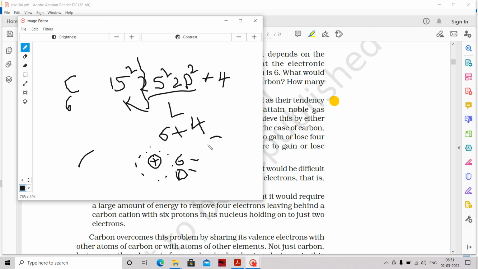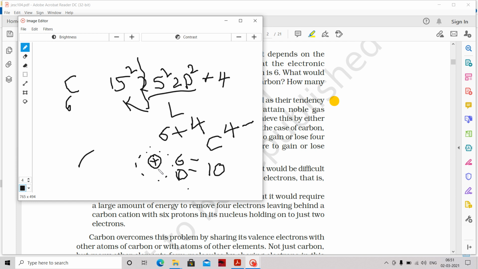And carbon becomes C4 minus because it got 4 additional electrons. So the C4 minus anion is unstable. Why is it unstable? Because it cannot hold those 10 electrons.